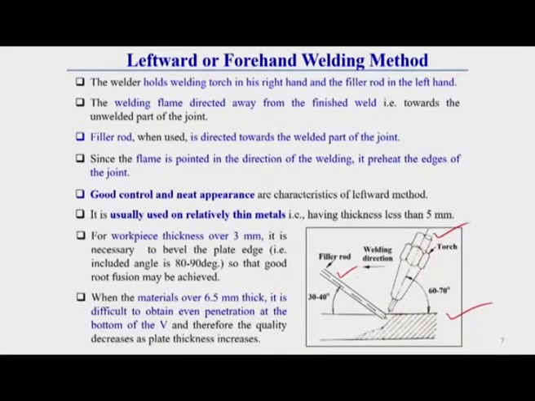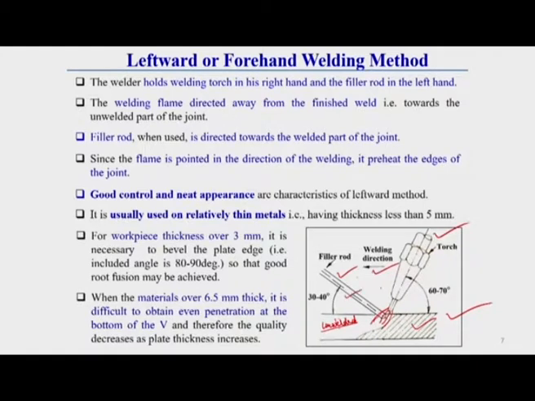Here the welding flame coming out from this torch is generally directed away from the finish weld. You see the hashes represent the weld zone and this is the non-welding zone. So, this is the direction of weld. Whatever flame is coming out is directed away from the finished weld, toward the unwelded part of the joint. Here there is no weld, this is the unwelded part. This flame is directed towards the unwelded part of the joint.